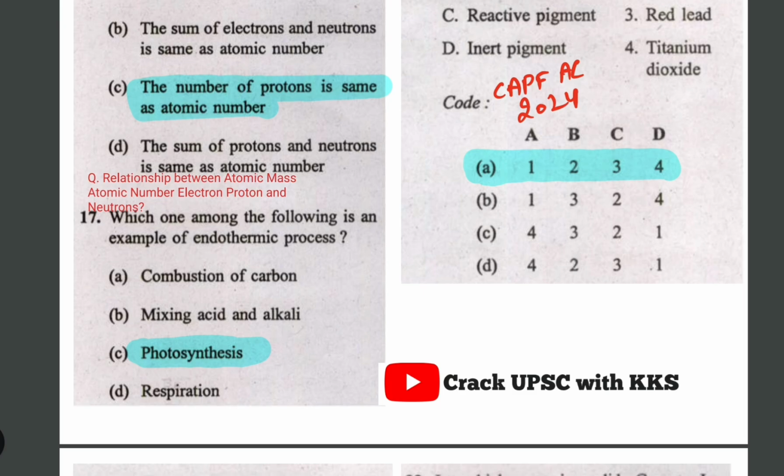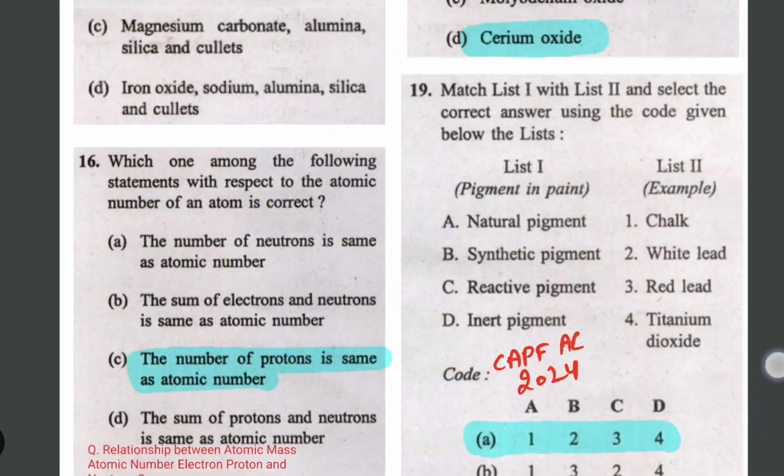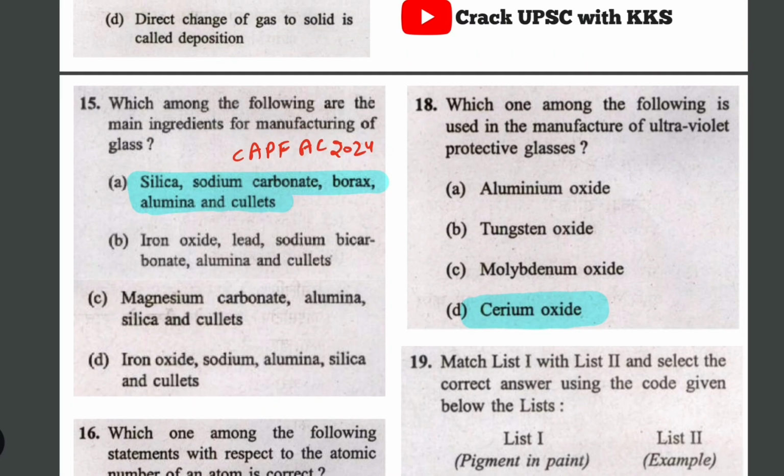And drop down some examples of endothermic and exothermic. Next question is which one is used in manufacture of UV protective glasses? Cerium oxide. Just remember this, cerium oxide is used in manufacturing of UV protective glasses.